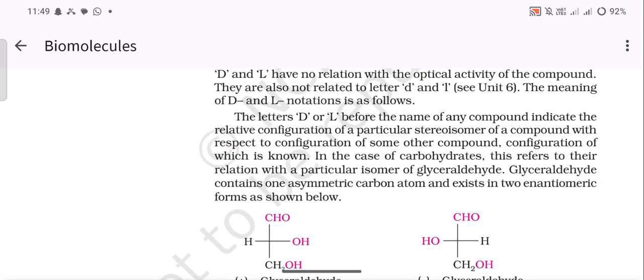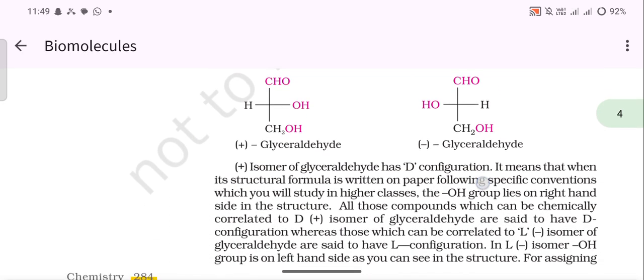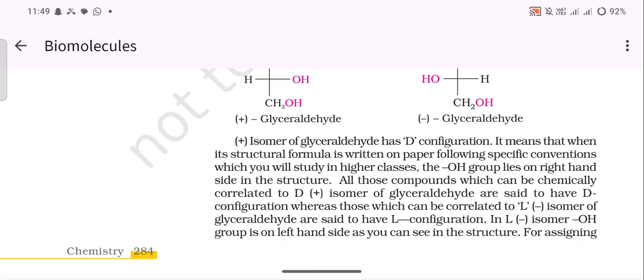Glyceraldehyde contains one asymmetric carbon atom and exists in two enantiomeric forms as shown below. The (+) isomer of glyceraldehyde has D configuration. It means that when its structural formula is written following specific conventions, which you will study in higher classes, the OH group lies on the right hand side in the structure.